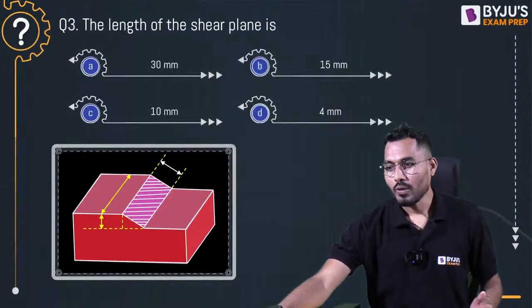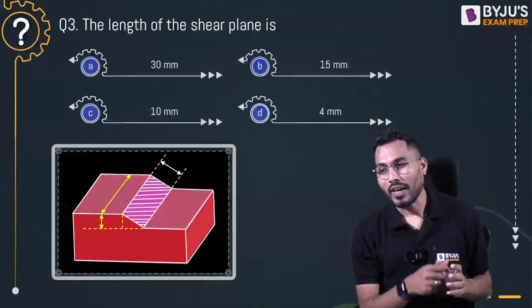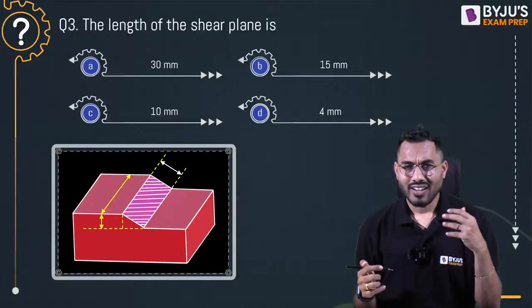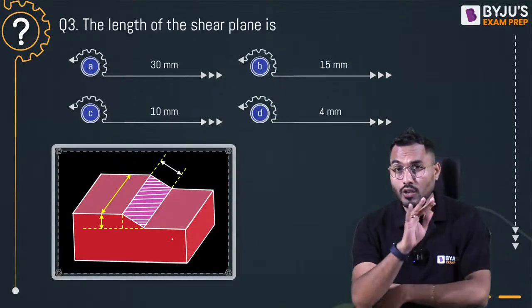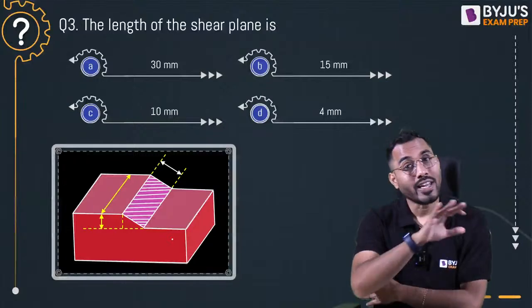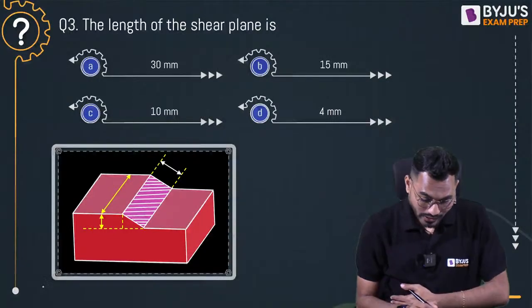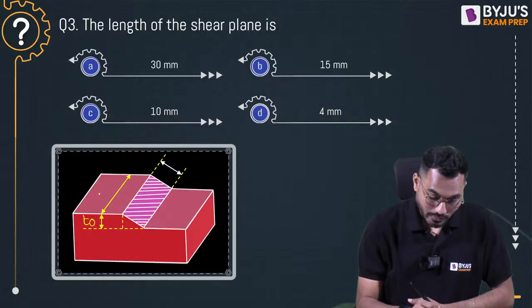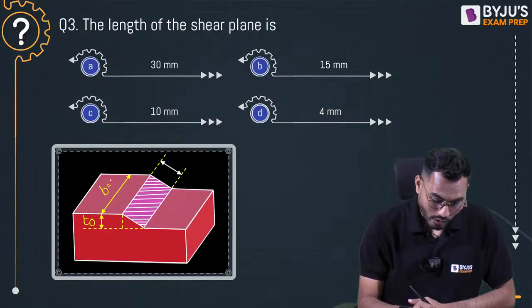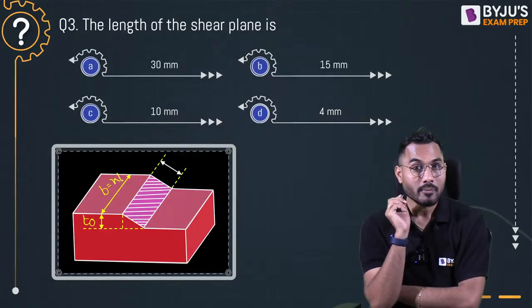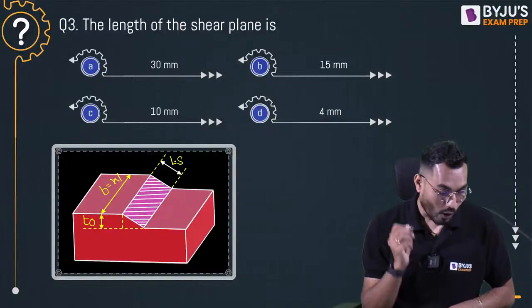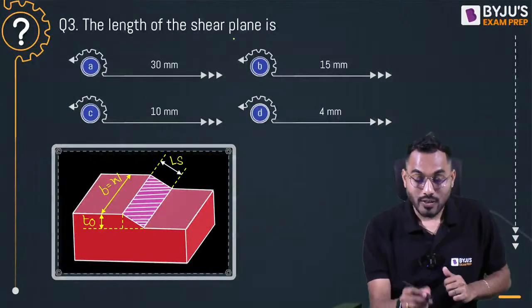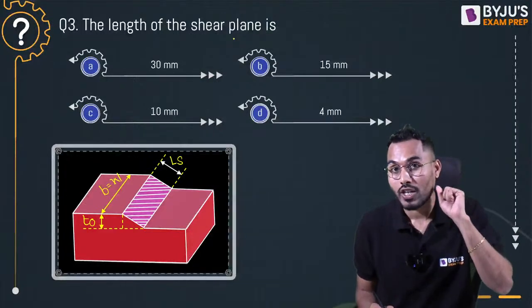Fine. Now one more interesting question is there: calculate the length of the shear plane. Can you calculate the length of the shear plane? Sir, if I talk about the length of the shear plane, this is the 3D orthogonal view, the tool is there, but the tool I have cut. So this value will be called the uncut chip thickness t naught. This will be called the width of the chip b, or width of cut, b and w are both the same here. And this inclination is nothing but the length of the shear plane, Ls, which is what we are going to calculate.